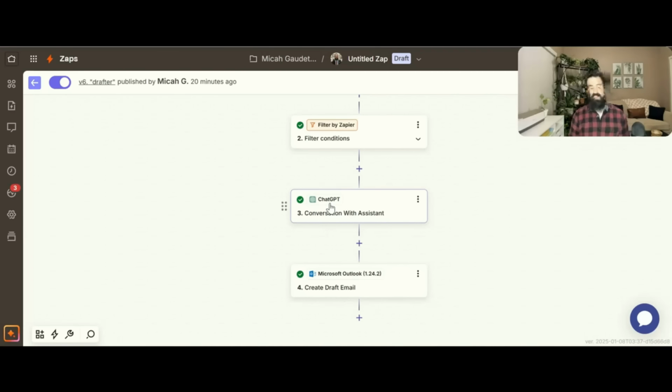But you can do this with anything too, right? You could have it based on keywords. Maybe you do something like this and have it based on the word pothole, or based on something like, hey, zoning questions. This way you have something preset, ready to go at all times. I would highly recommend having this create a draft email. You do have the option to have it send an email. I would highly recommend making sure this is a draft email first. That way you have that human in the loop element. You can look over it, make sure it's the right wording, make sure it's accurate, all the stuff that's relevant and important in local government before it just automatically sends the email out for you.